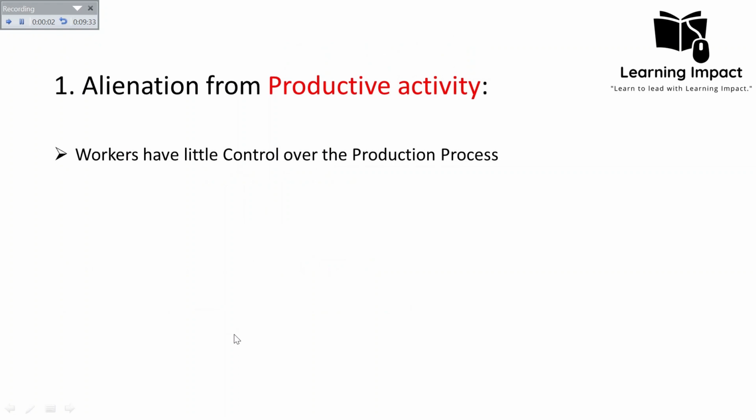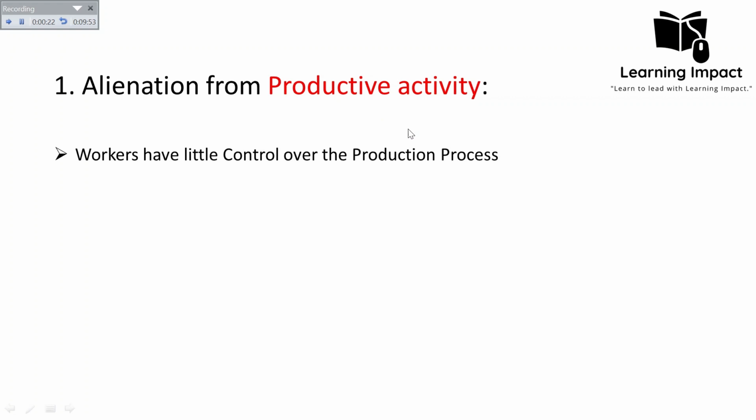Okay, alienation from the productive activity. According to Karl Marx, workers have little control over the production process. Now, according to Karl Marx, the productive activity has been reduced to a kind of boring task which is no longer productive. It is activity, but it is no longer productive. Now, what does it mean?